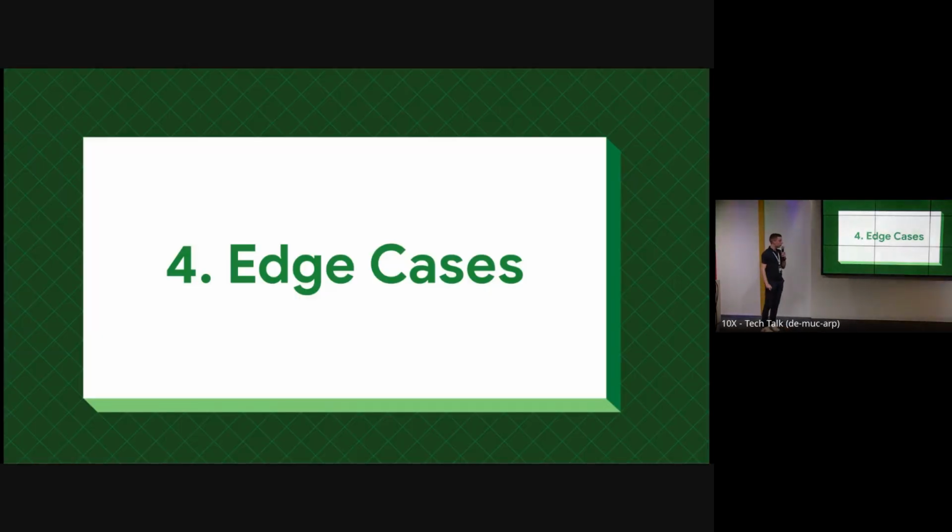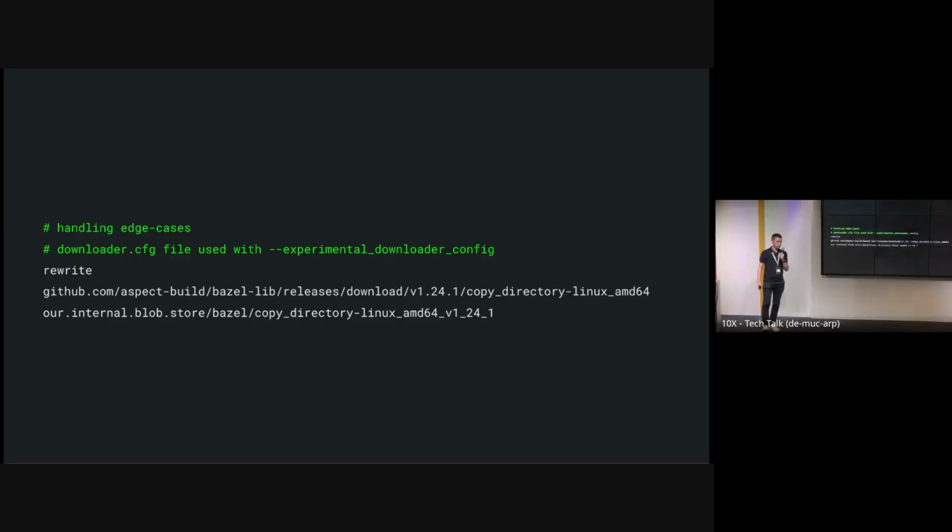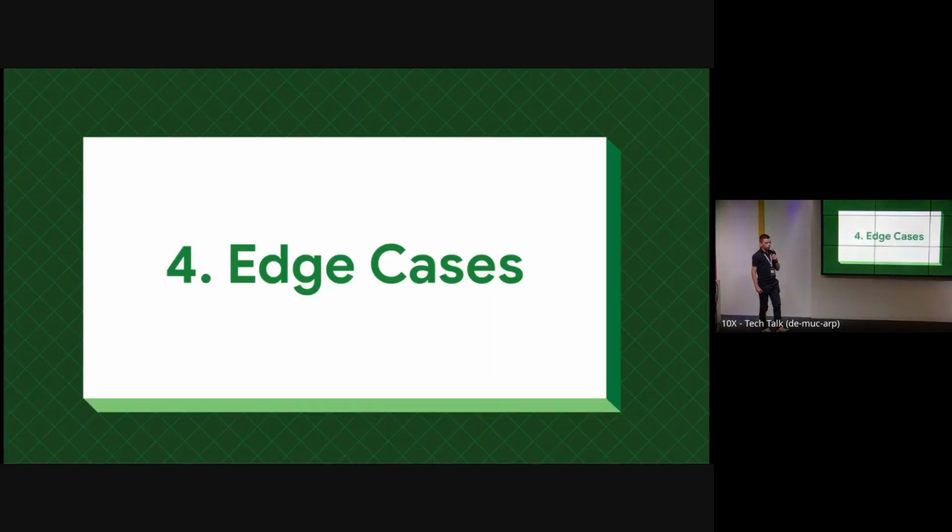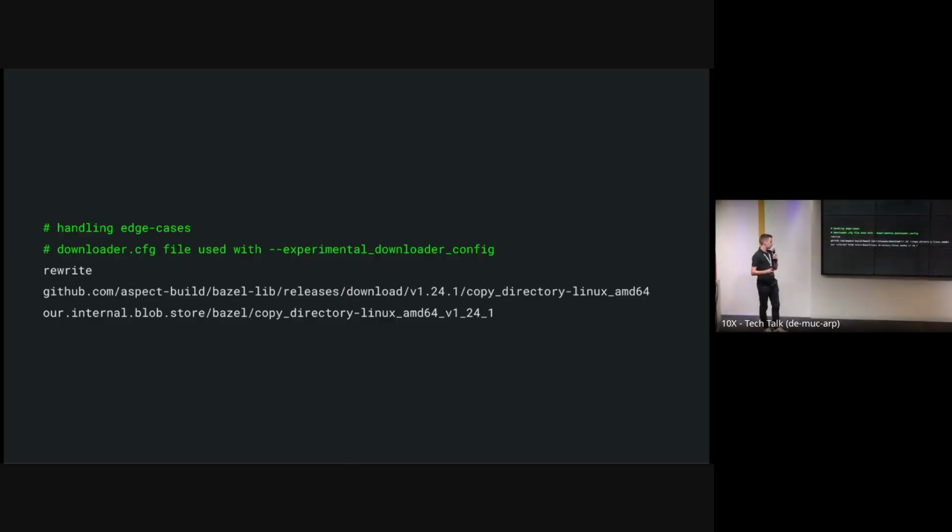So finally, we need to handle the edge cases. There's some things that don't seem to work very well with this approach. We find these out from the verify step because this CI job fails because it can't find any URLs that aren't blocked. We're able to then handle these edge cases, again, using the Bazel downloader config, and we just rewrite those URLs.